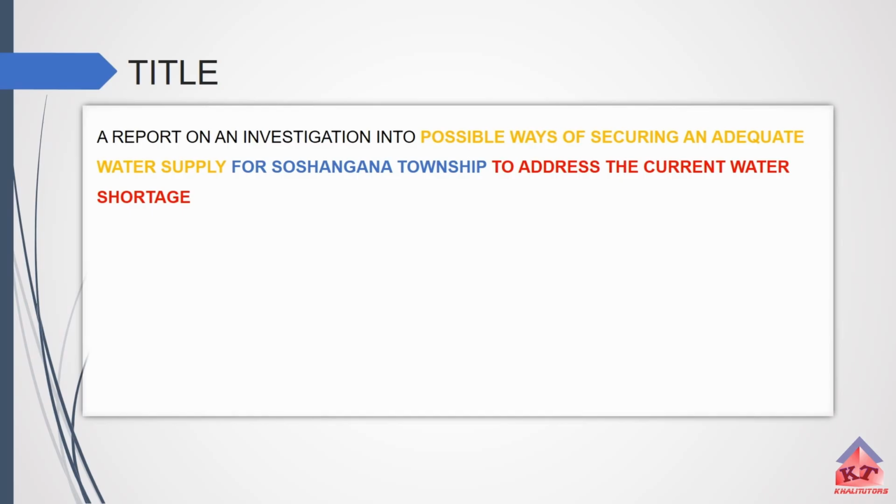Okay, it must have all three elements. If you have something like this, I'm sure you'll get all the marks for the title. Okay, so what is important here is to begin your title with these words in black here: a report on an investigation into, and then you can have your own version of the title.